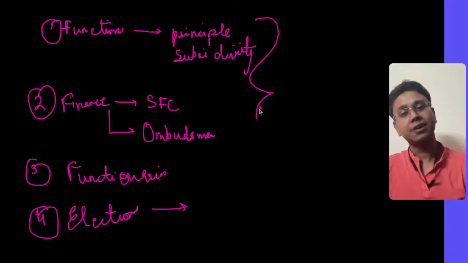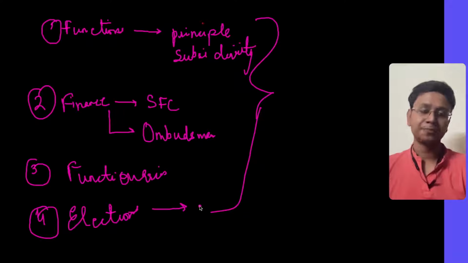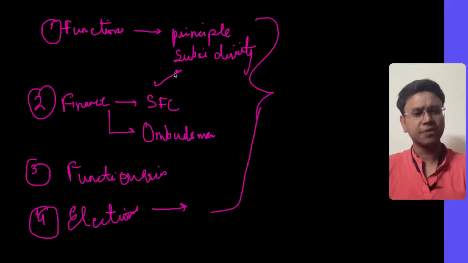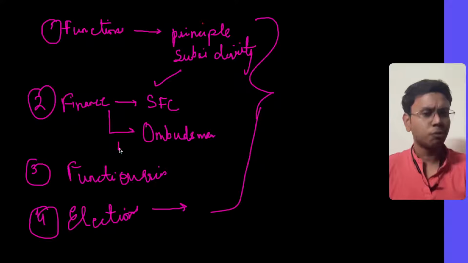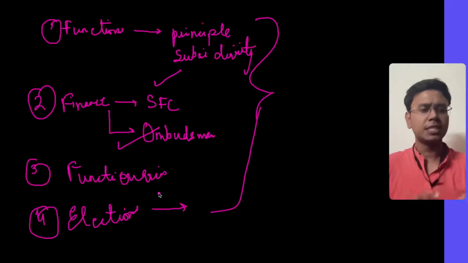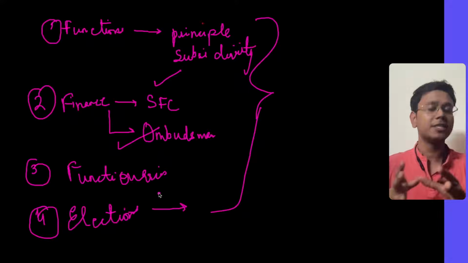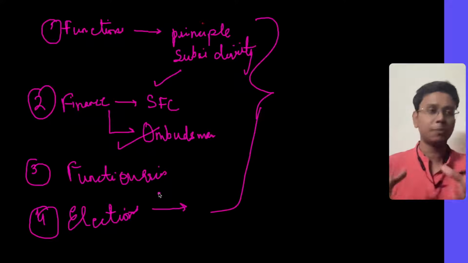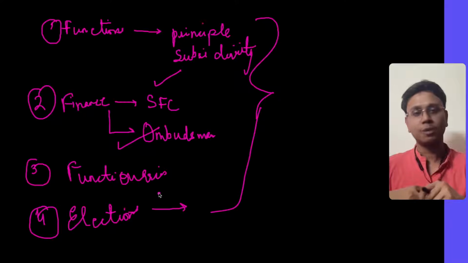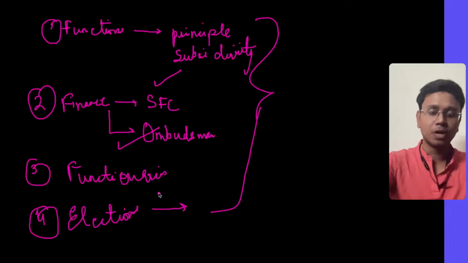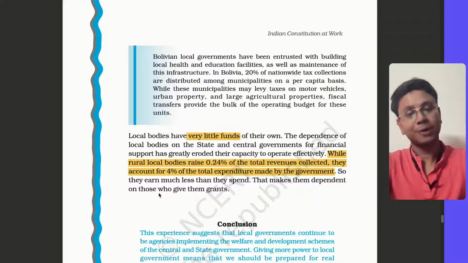This will holistically cover your answer, and you can always give suggestions like the subsidiarity principle should be followed, the state finance commission should be timely constituted, the ombudsman principle should be there. In this way, your answer will be solution oriented and not problem oriented. So always give solutions to these questions on panchayat or urban local bodies, right? So this is your panchayat and urban local bodies.